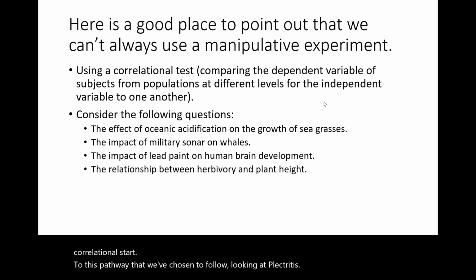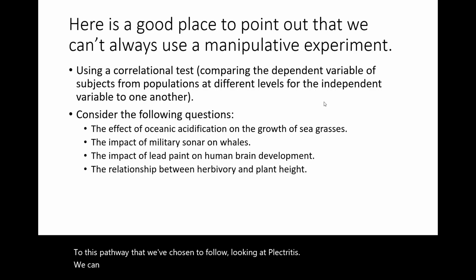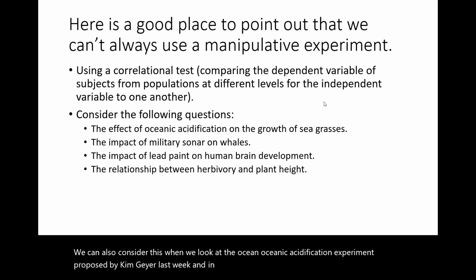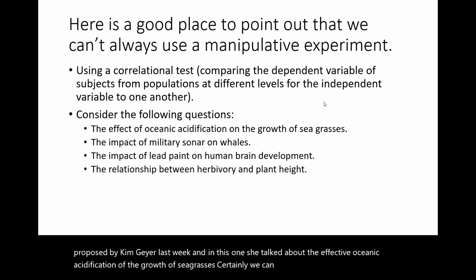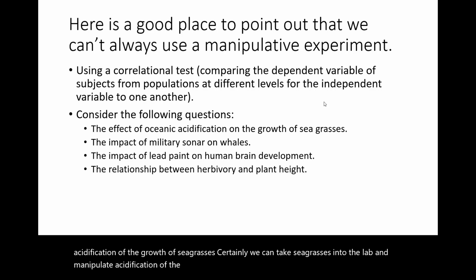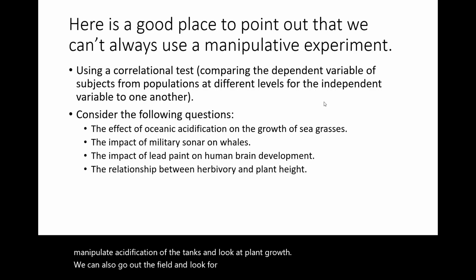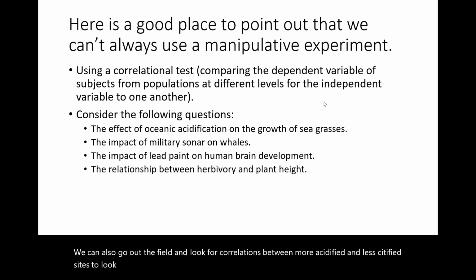We can also consider this when we look at the oceanic acidification experiment proposed by Kim Geyer last week. In this one, she talked about the effect of oceanic acidification on the growth of seagrasses. Certainly, we can take seagrasses into the lab and manipulate acidification of the tanks and look at plant growth. We can also go out to the field and look for correlations between more acidified and less acidified sites to look for differences in seagrass growth.